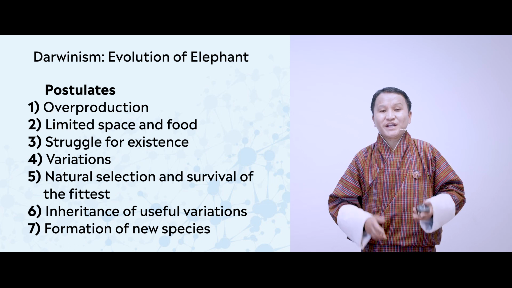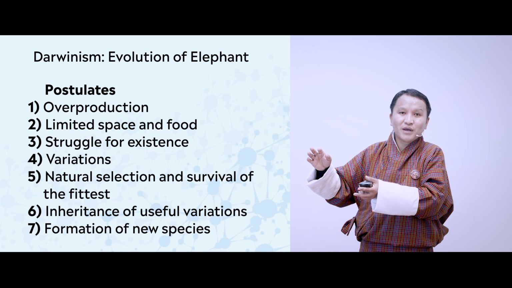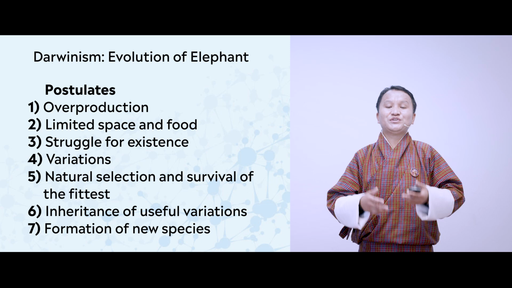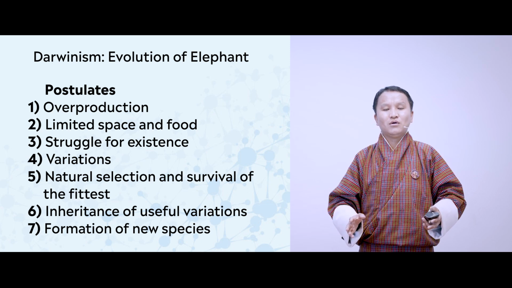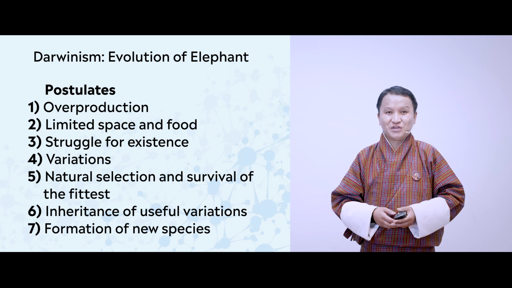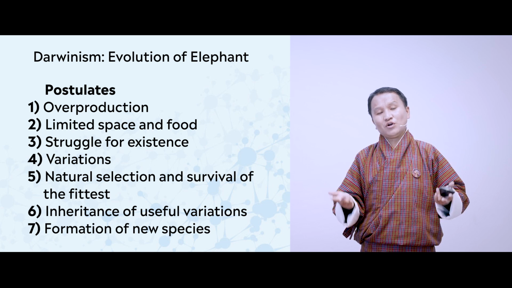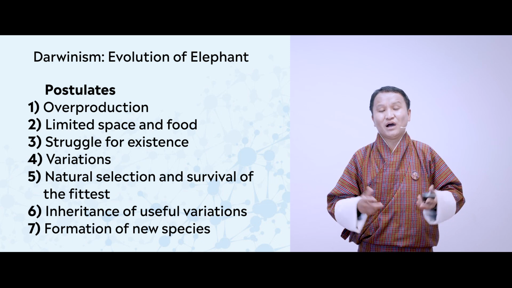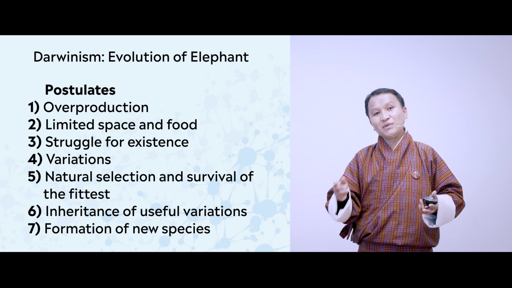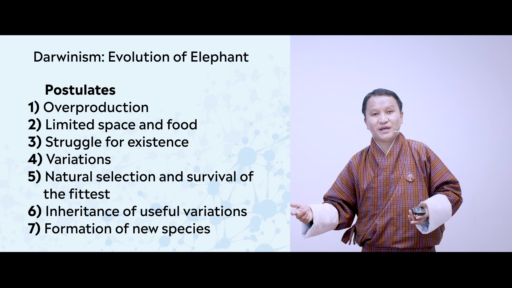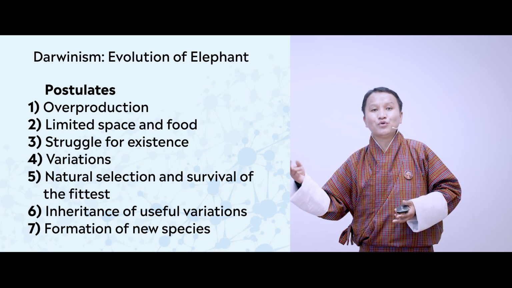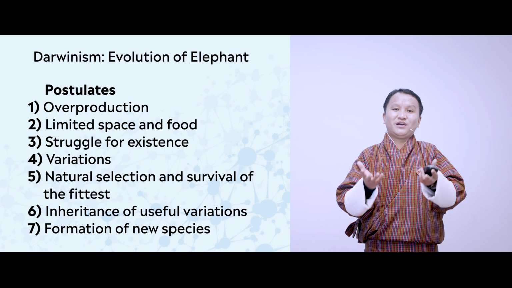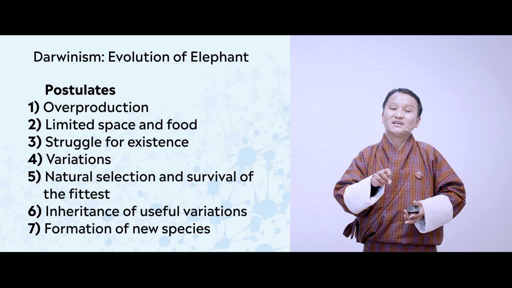The variations can be useful, sometimes it can be harmful, sometimes it doesn't show any result. If it is useful, it lets the animal survive and propagate. But if it is harmful, it will let that individual die, and this results in elimination. But if it is not harmful and not helpful, but just existing there without causing any result, then it may be passed to the next generation, and such differences may continue to persist. So as a result, based on all these features, the nature does the selection.